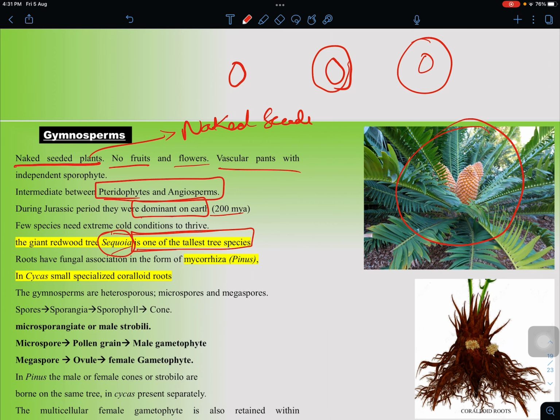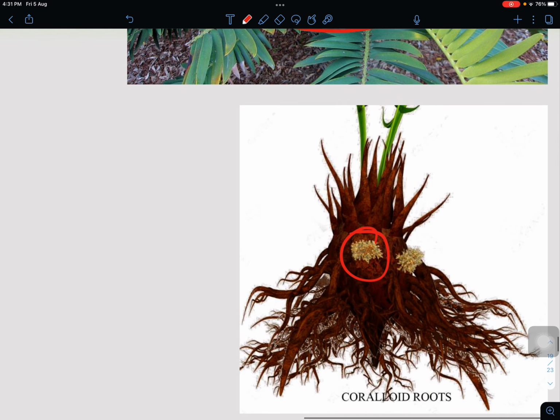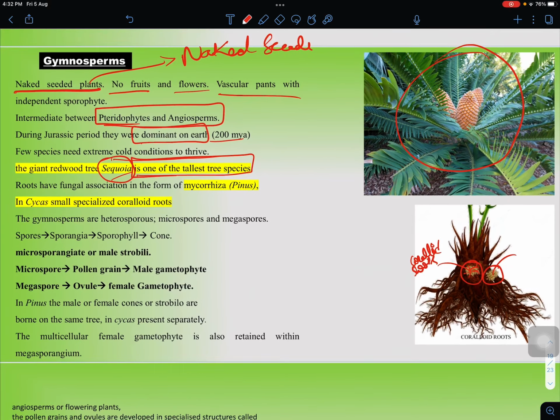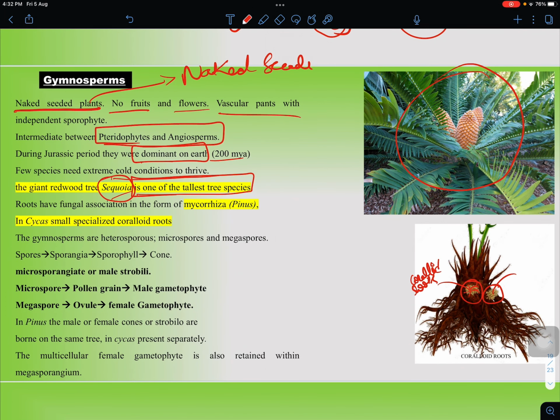Along with the root system, there is another type of roots associated with gymnosperms. They are called coralloid roots. Coralloid roots are roots within which blue-green algae or cyanobacteria are present. Why are cyanobacteria present? They help in nitrogen fixation. For nitrogen fixation, a special type of roots is present, called coralloid roots, and within them a number of cyanobacteria are present.